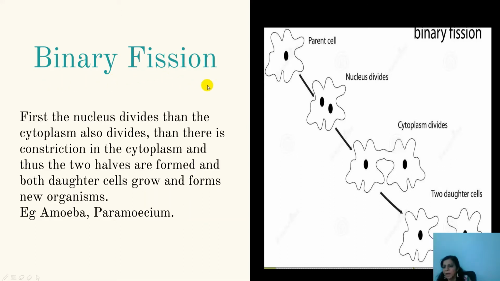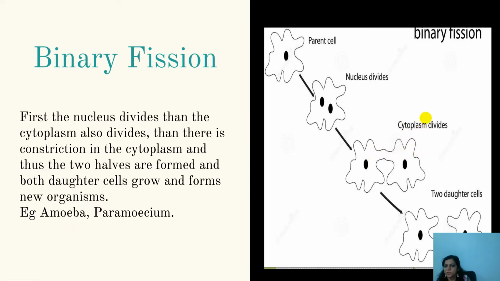BF is nothing but binary fission. Here you can notice it in the diagram. This type of binary fission happens in simple organisms like amoeba. The parent cell has a nucleus. First there is a division in the nucleus. The nucleus divides, which is called karyokinesis, and after the division of the nucleus, the cytoplasm divides. This is cytokinesis, and a bit of the cytoplasm will enter into one cell and a bit into another cell.